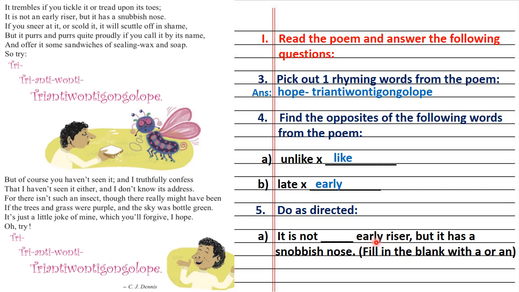Right? So, first let us find the answer from the poem. So, it is here. Second line of this page. It is not an early riser, but it has a snobbish nose. So, a and an. So, we were correct. So, remember the article an is used before nouns beginning with vowel sounds and words which begin with a vowel sound.